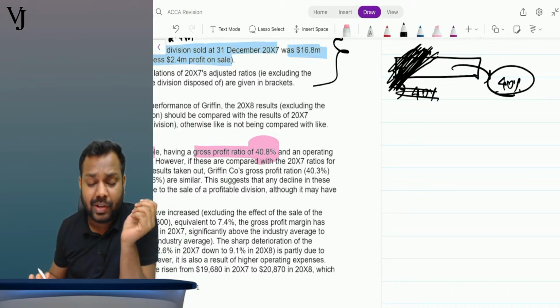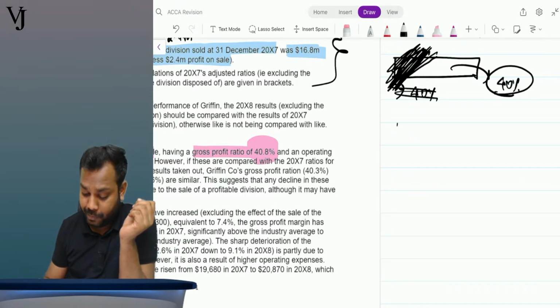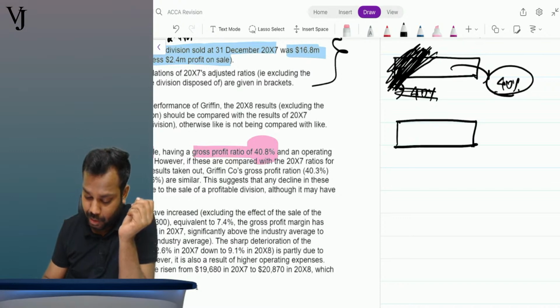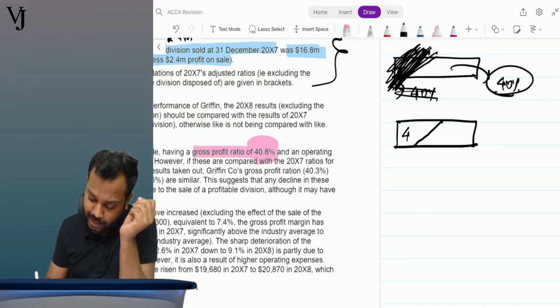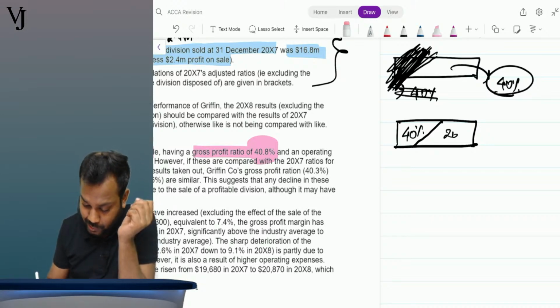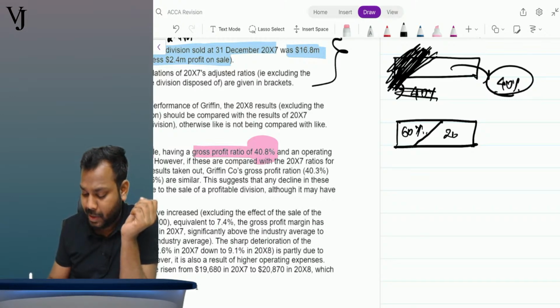But suppose this division is 60% and the other department is 20%, overall it is 40%.